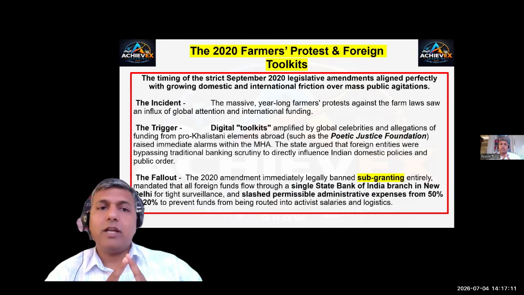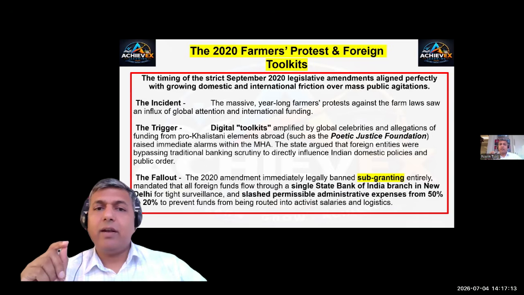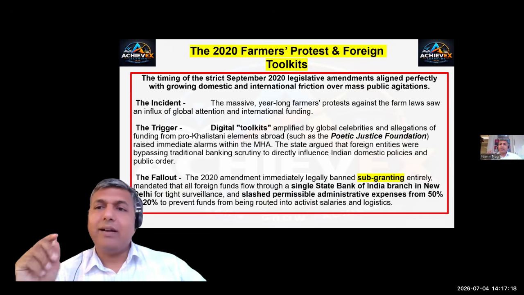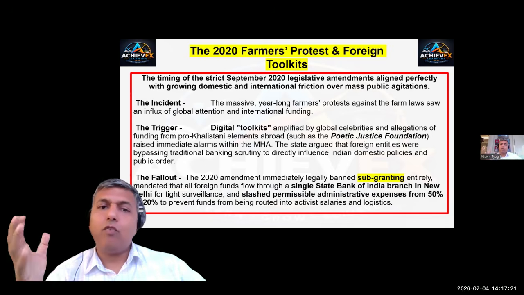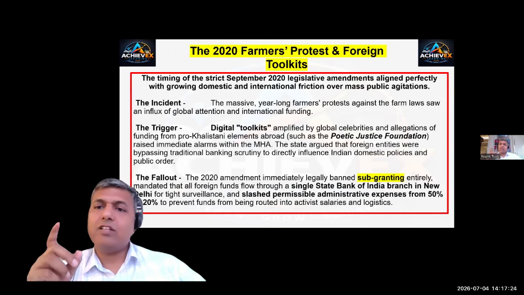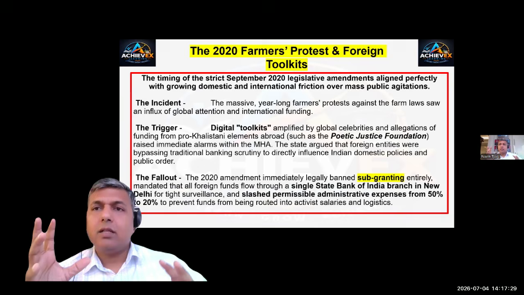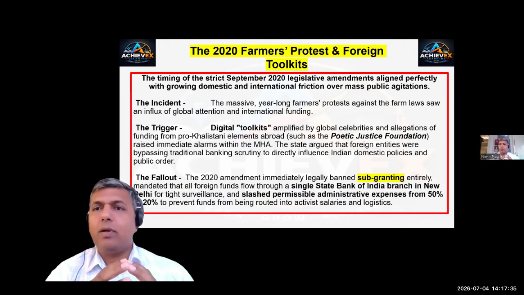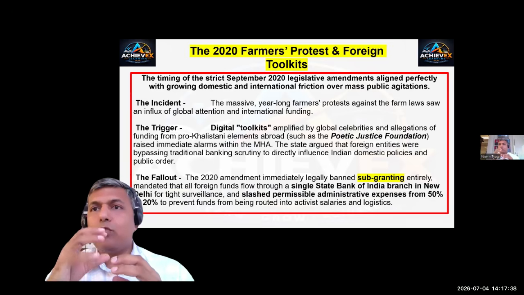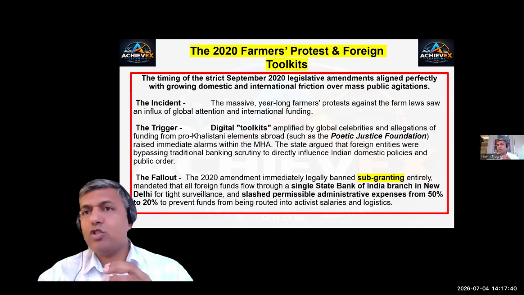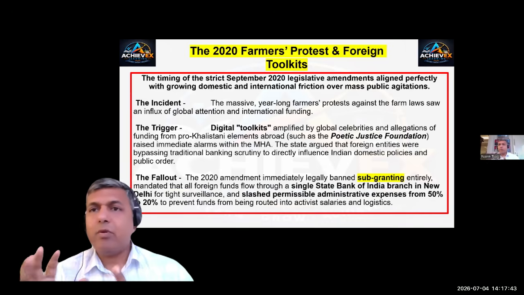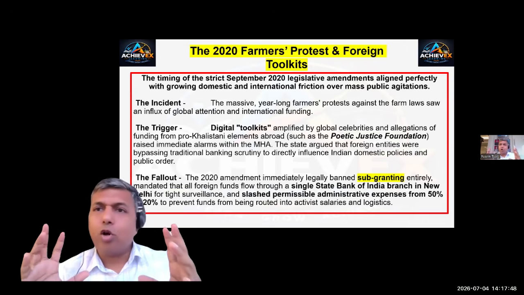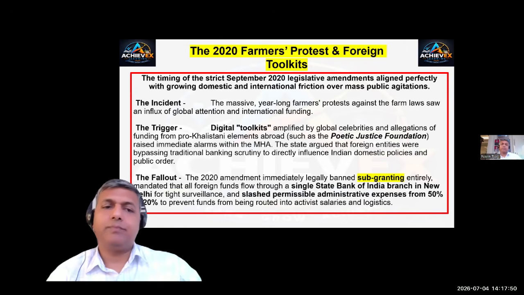So the fallout was that the 2020 amendment legally banned subgranting entirely and mandated that all foreign funds flow through a single bank, the State Bank of India in New Delhi, so that the government can understand where the money is coming from and where it is going. That was an ad hoc measure at that point in time.